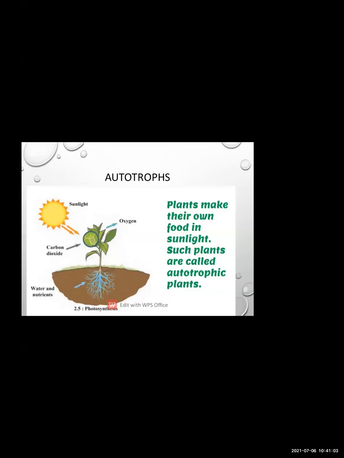Then, according to the mode of nutrition, the plant is classified into three different types. So the first type is autotrophic plants. So what is the meaning of autotrophic plant? Autotrophic plant means the plants which are able to make their own food with the help of sunlight is called as autotrophic plant. तो autotrophic plant का मतलब क्या है? These plants are capable of making their own food is called as